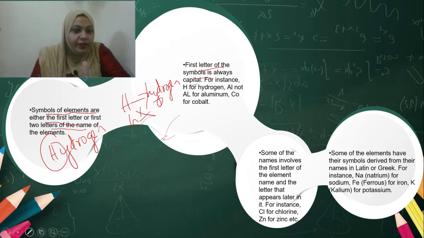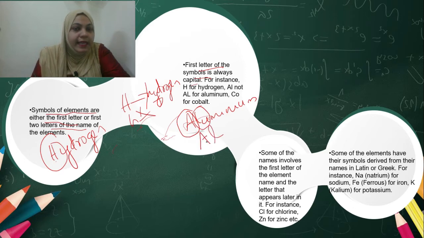Not only first letter, we said first letter is always capital letter and second letter is always lower case. So if we take aluminium, first letter is capital letter and second letter is small letter. So what is the symbol for aluminium? Capital A and small l is the symbol for aluminium. Similarly, we can write cobalt. So capital C and small o for cobalt. If you write capital C and capital O for cobalt, your answer is wrong.